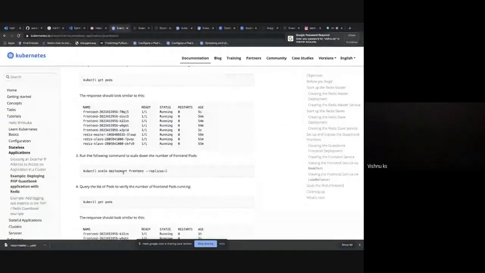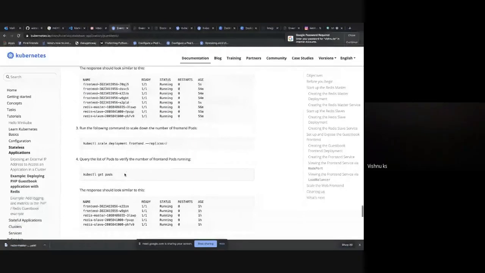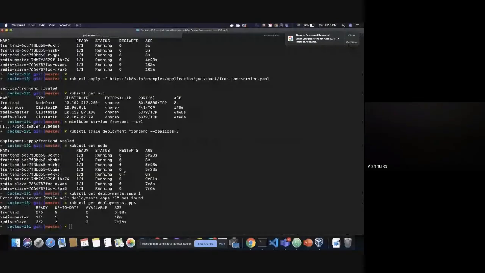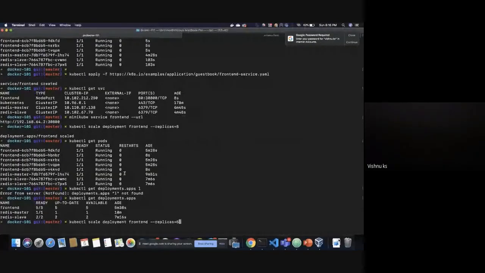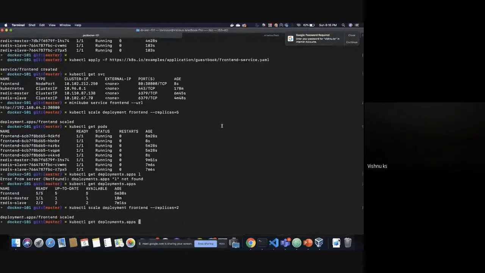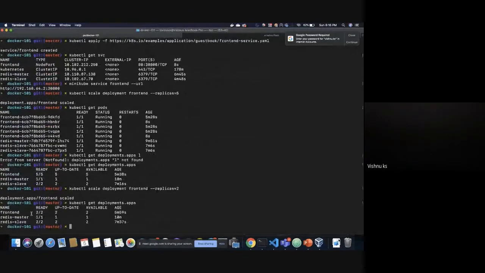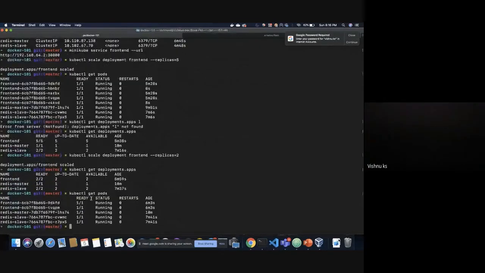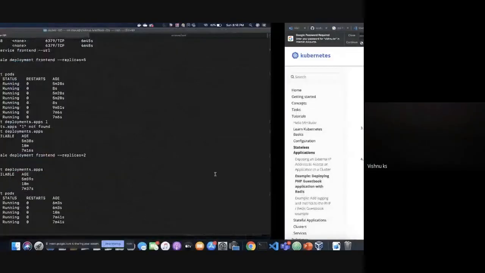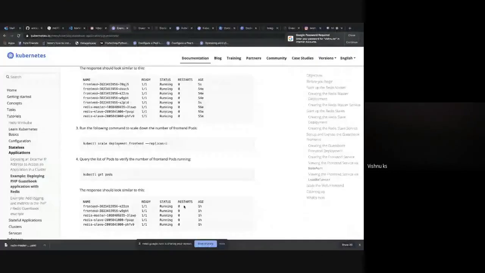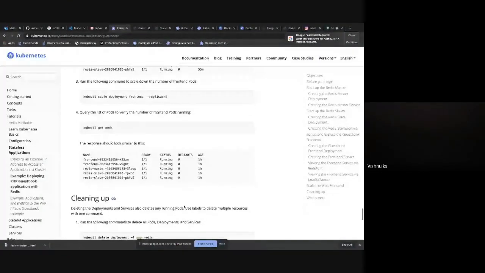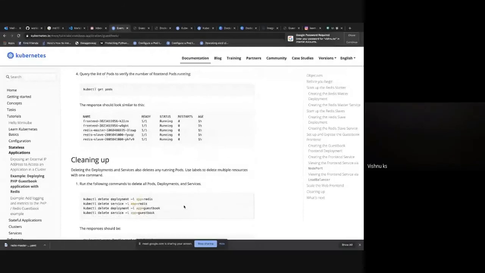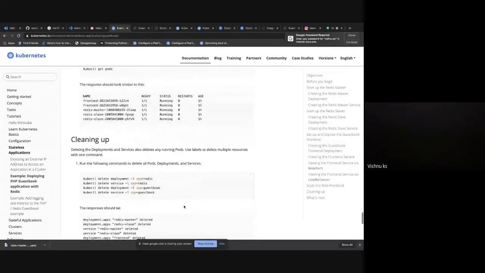Then you can scale down. You can scale down to 2. Now it is 2, right? Okay. So that's all about the demo.